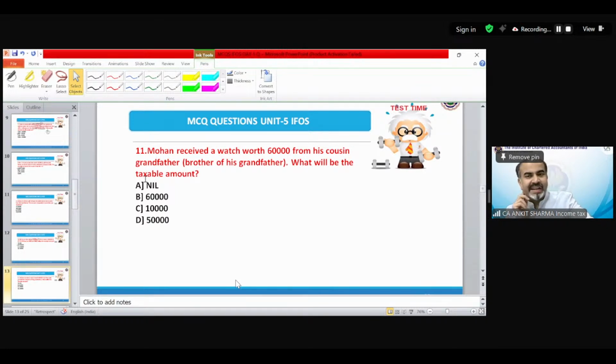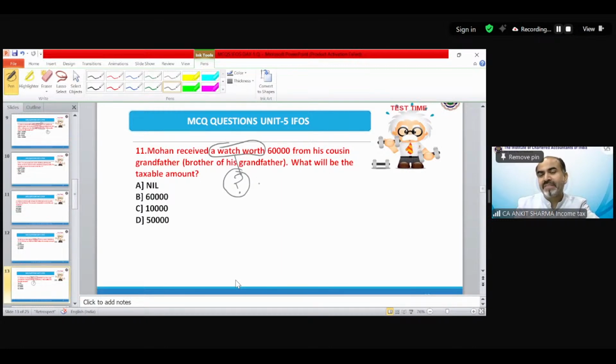So what I have said is that whenever there is an income from other source question regarding gift provision, you should watch it. There is a watch. Does a watch fall in the definition of those 8 movable assets?